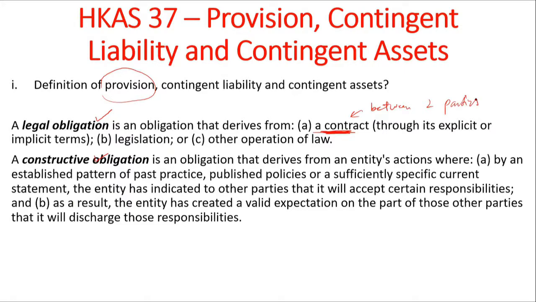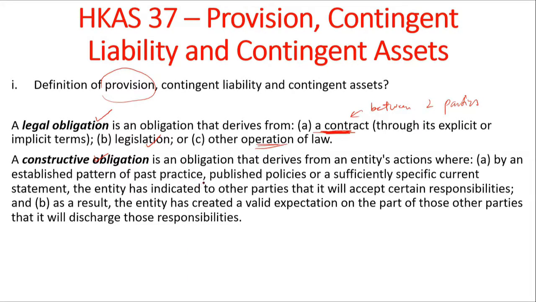It raises a legal obligation. This is not a classic example of a provision, but just an example of a legal obligation. So if a sale occurs, there's going to be a contract, and this will give rise to a legal obligation. Other examples could be from legislation or other operation of law.